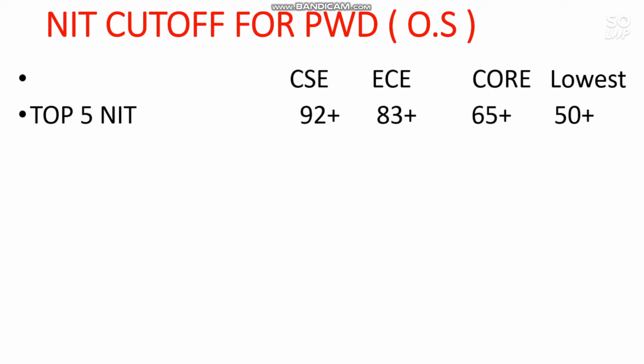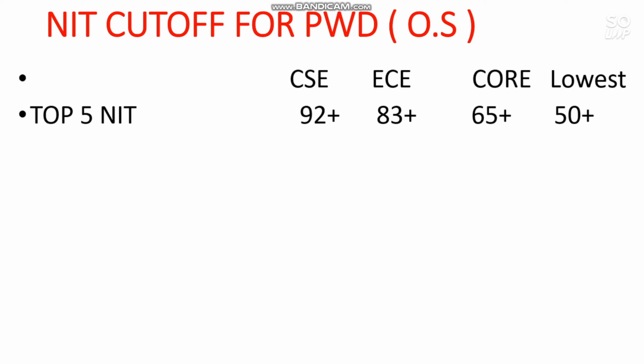If you are from the home state of a particular NIT, you can get in at a lower percentile also, that is at 40, 50, 60, anything you can get. But if you want clear information, please try to contact me so that I can help you, and I will also help you do your preparation in a better way, so that you can get those percentiles in the next attempt, so that you can prepare more accurately after contacting me.